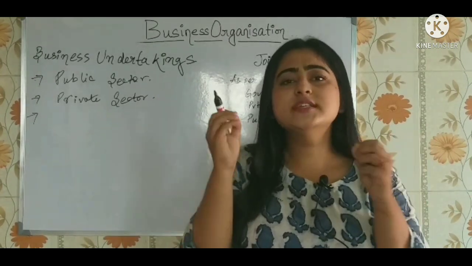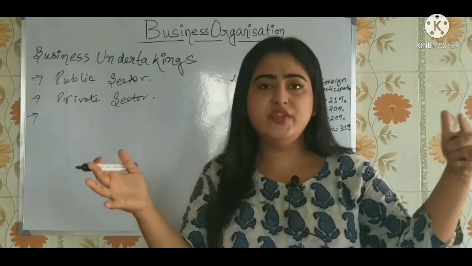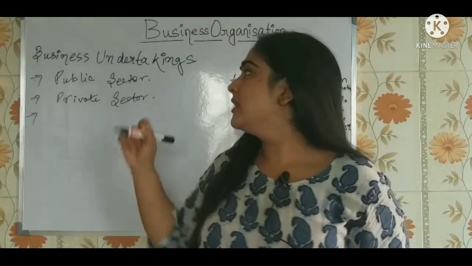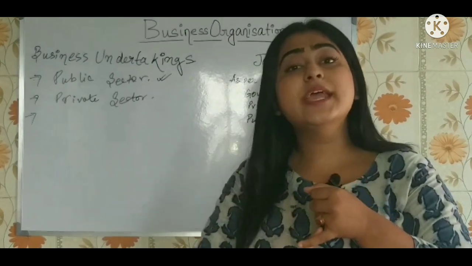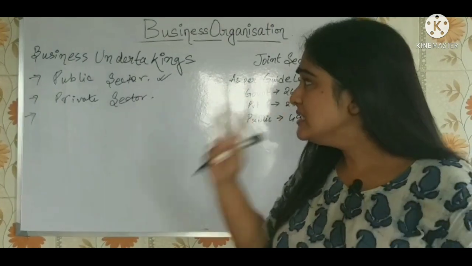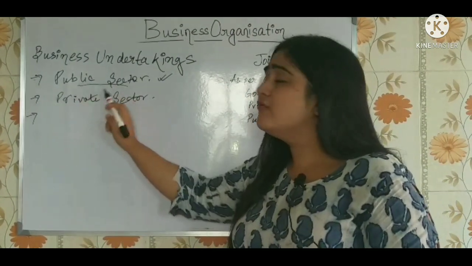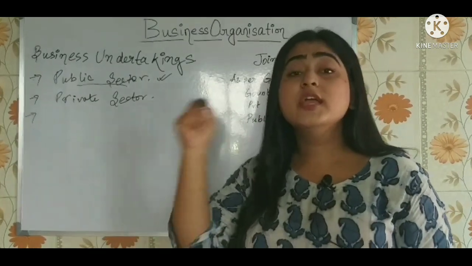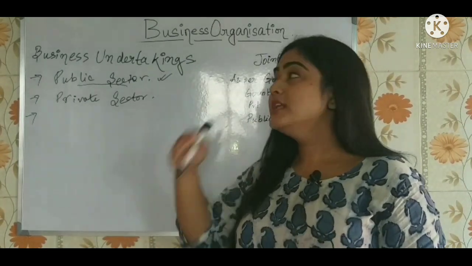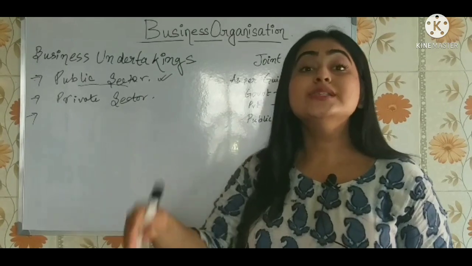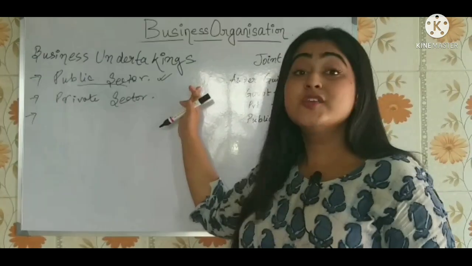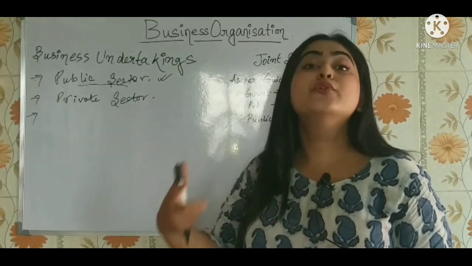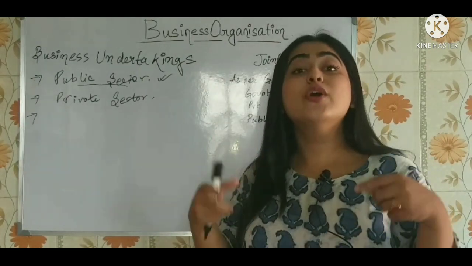Now, whenever we are discussing this basic definition, we should always know that if it is public sector, the ownership will be state or central ownership. Secondly, it always has a service motive. It doesn't have a profit motive. It is intended to provide service to the public, right? It has bureaucratic management.